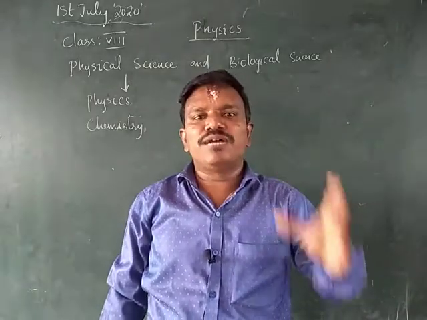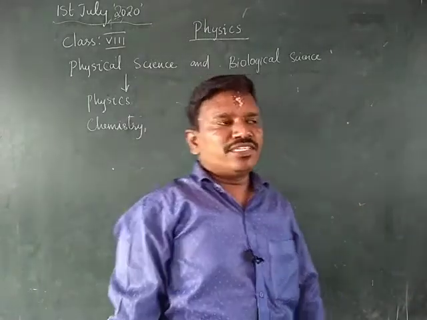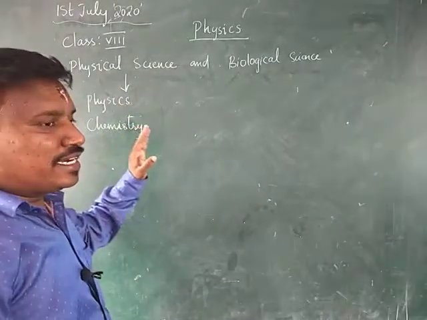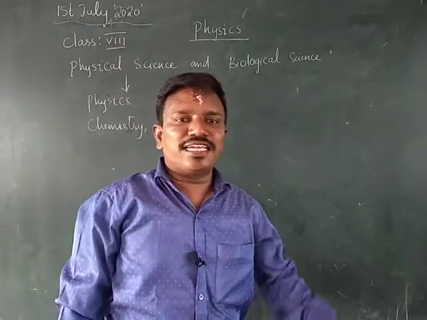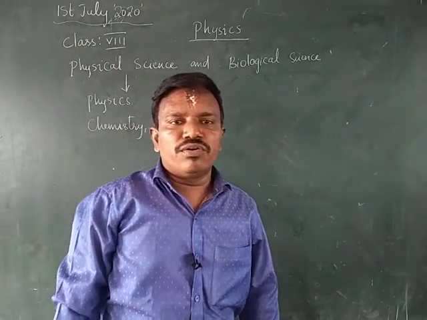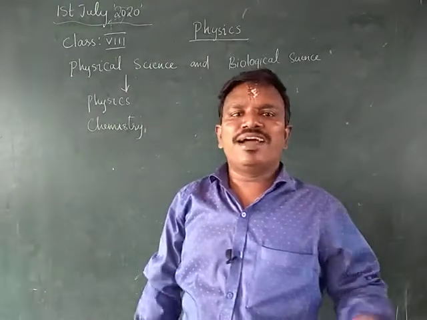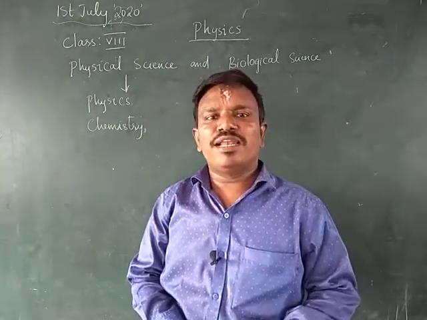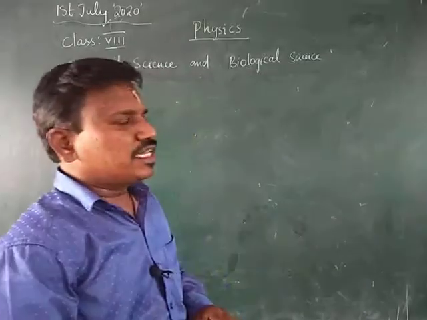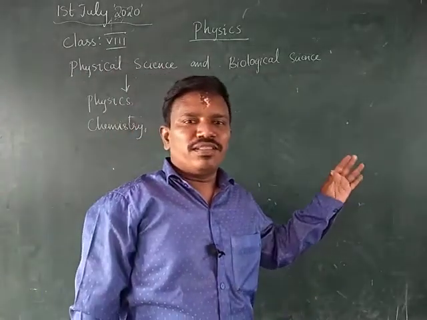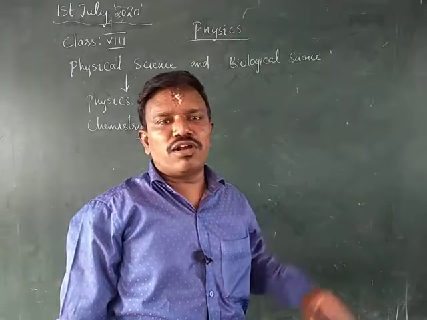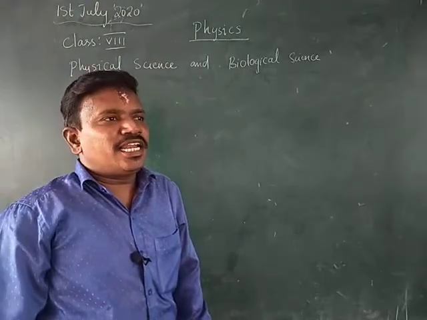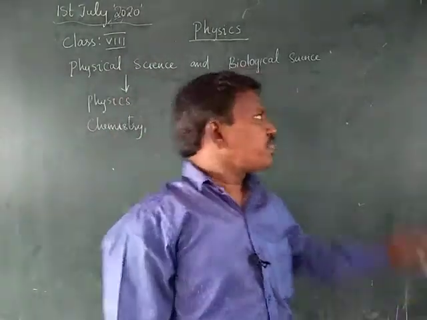Whereas in the chemistry, you will learn all the chemical terms, chemical properties of the elements, what is an atom. The science which is related to all the drugs and chemicals is called chemistry. And all the science which is related to nature is called physics.